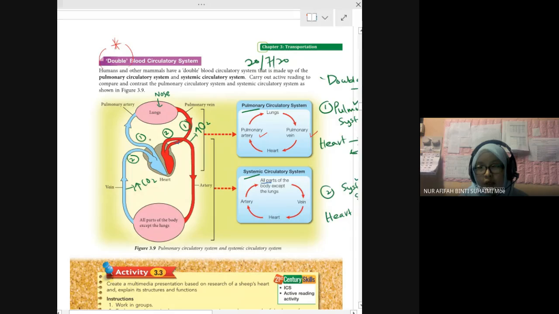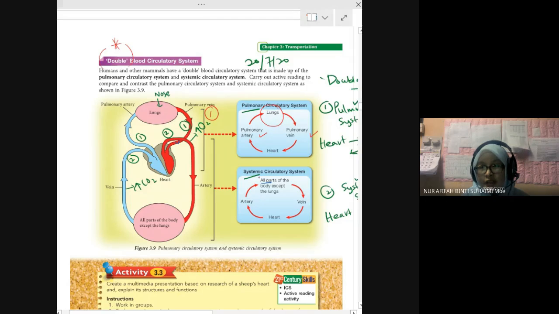Ada blue kan. Bukan yang bahagian atas. Bahagian atas tengok. Number 1 for pulmonary. Look, number 1 here for pulmonary circulatory system. Pulmonary circulatory system from pulmonary artery to the lung and pulmonary vein to the heart. Ni yang bahagian atas. That one involves lungs. I remember lungs. Pulmonary involves lungs. From pulmonary artery, it brings to the lung.